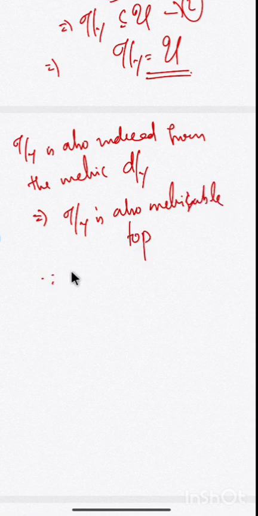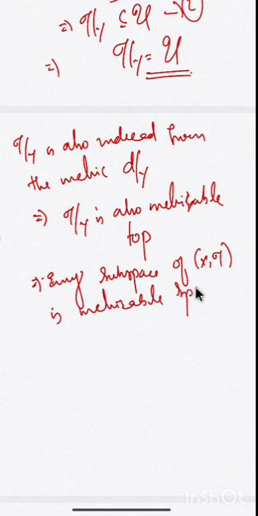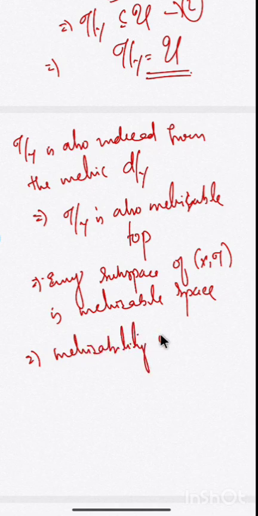Since the subspace Y was arbitrary, every subspace of (X, tau) is a metrizable space, which implies metrizability is a hereditary property.